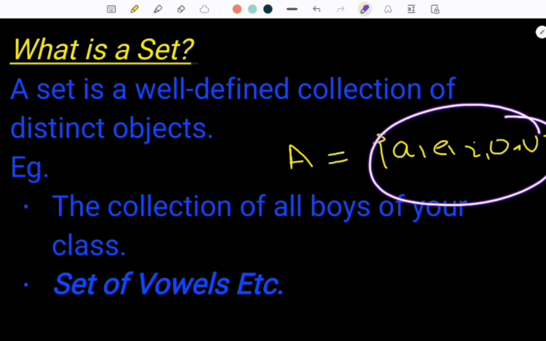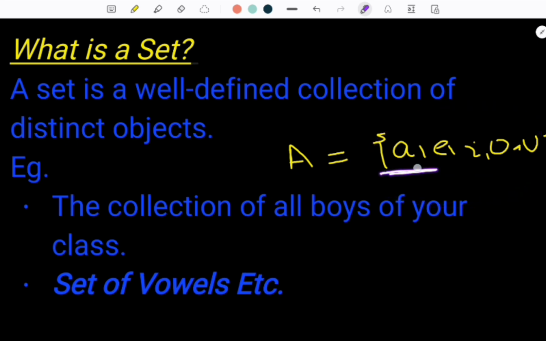It is universally accepted as vowels. So we have no doubt about the letter a, whether it is a vowel or not, and the same in the case of every element of A, we are sure that they are vowels. This surety is known as well defined. They are recognized as vowels universally.